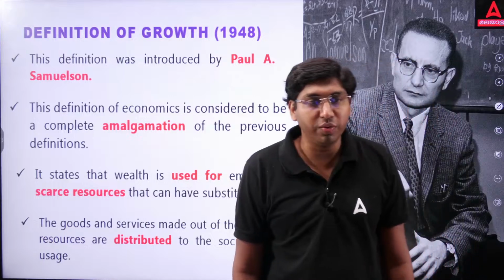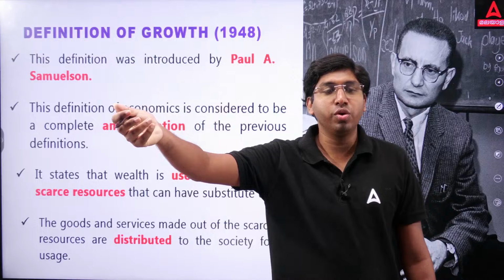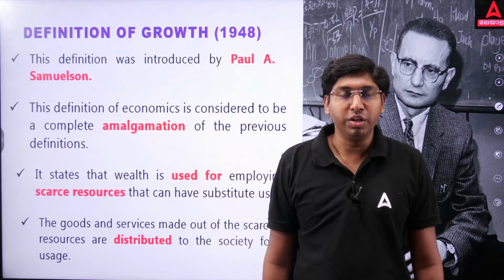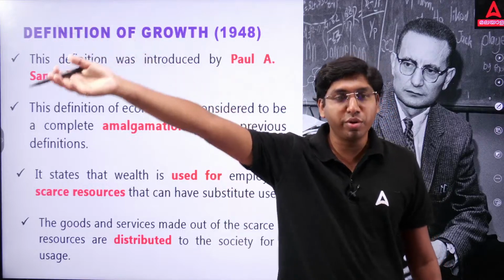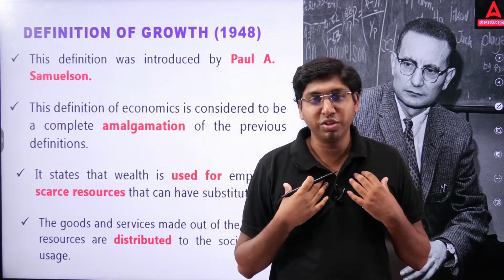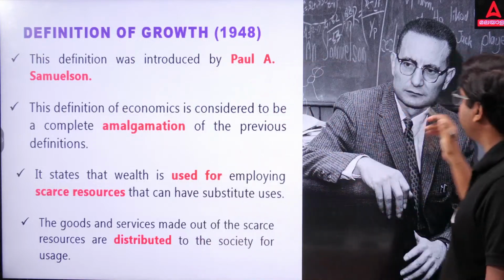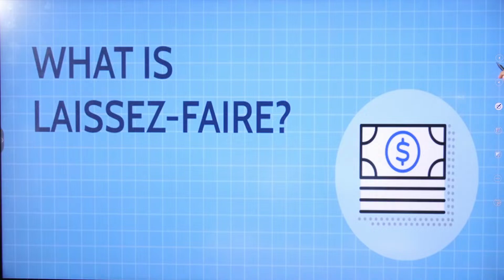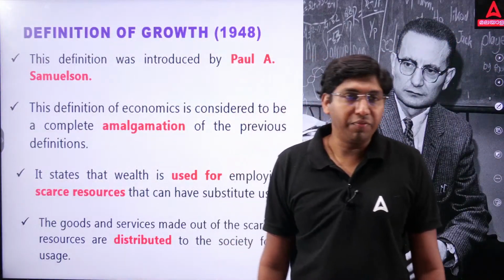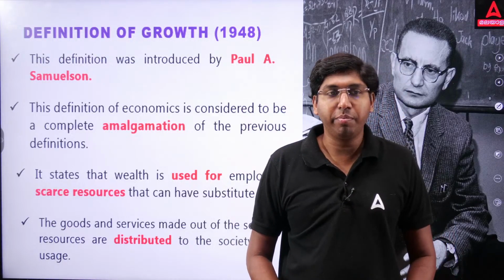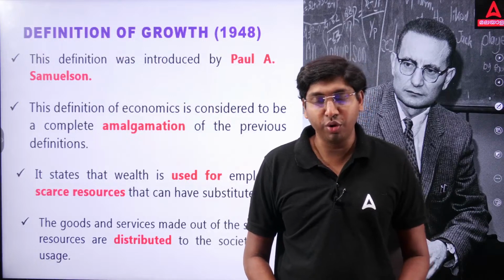So the goods and services made out of scarce resources are distributed to the society for usage. We are using scarce resources. So this is the focus of the definition provided by Paul A. Samuelson, that is the definition of growth.